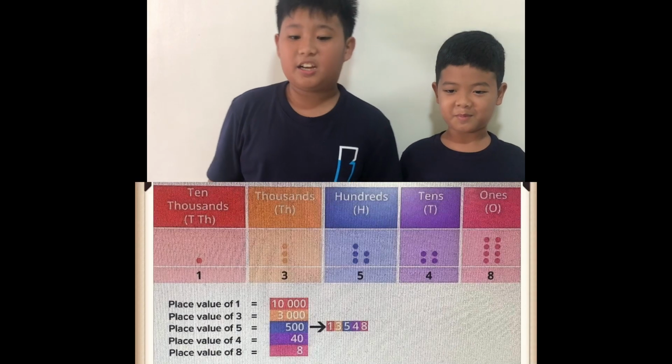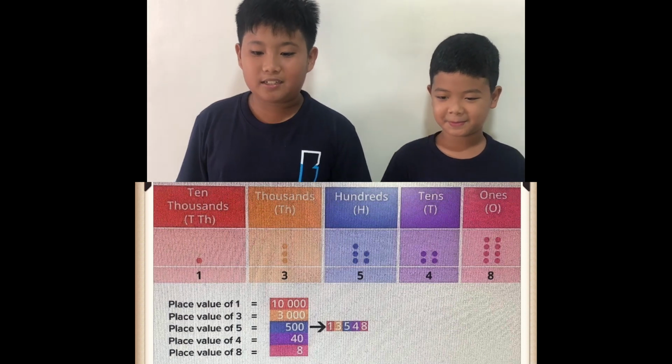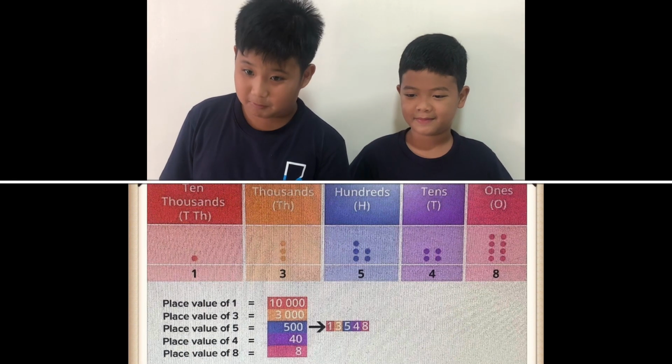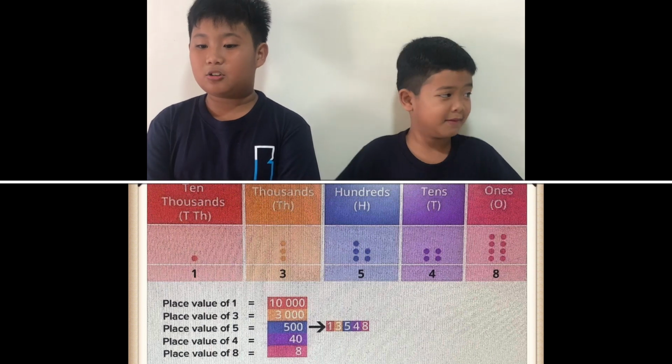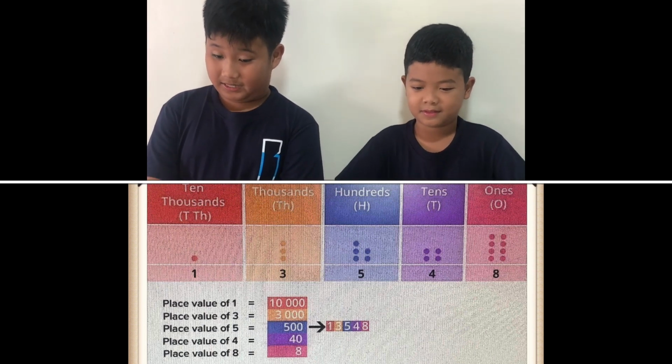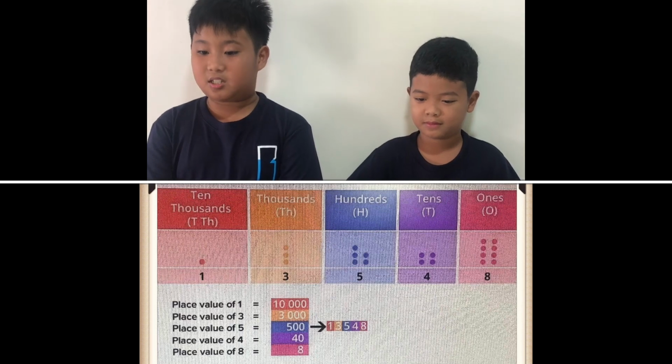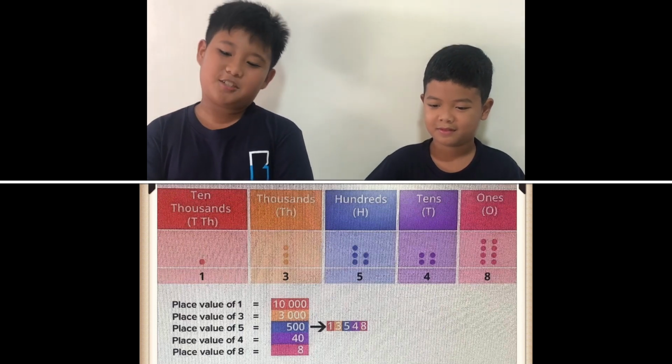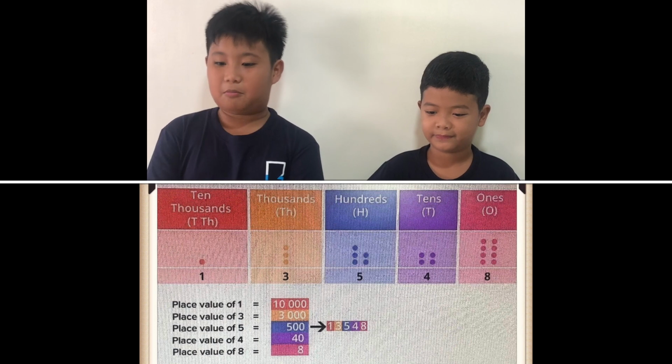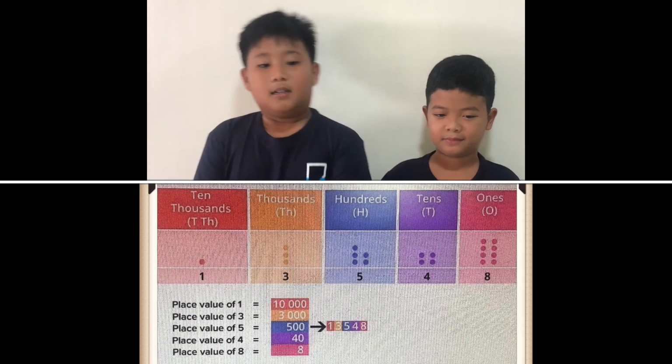Thank you, Sanjo. Now we are going to show you an example showing the relationship between the place or position and the place value of a digit in a number. In 13,548, 1 is in the 10,000 place and its value is 10,000. 3 is in the 1,000 place and its value is 3,000. 5 is in the 100 place and its value is 500. 4 is in the 10 place and its value is 40. 8 is in the 1 place and its value is 8.